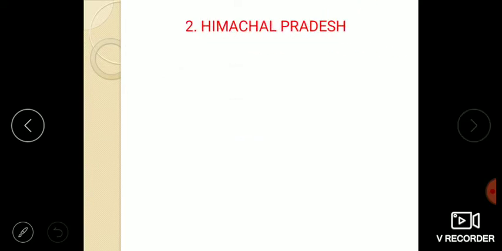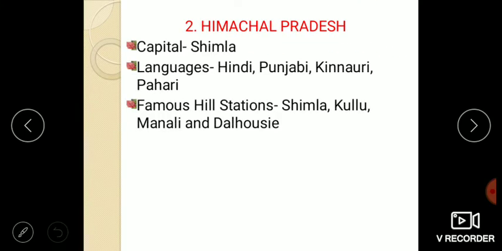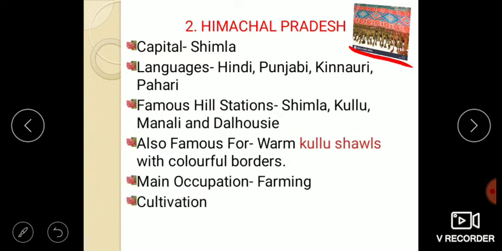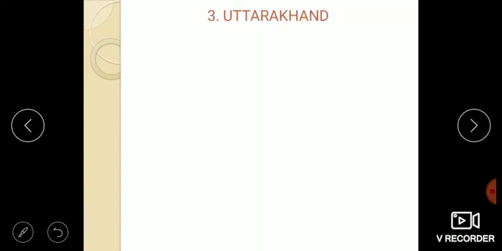Next is Himachal Pradesh, whose capital is Shimla. Languages spoken here are Hindi, Punjabi, Kinnauri and Pahari. The famous hill stations are Shimla, Kullu, Manali and Dalhousie. It is famous for warm Kullu shawls. The main occupation is farming and they cultivate maize, barley and rice.